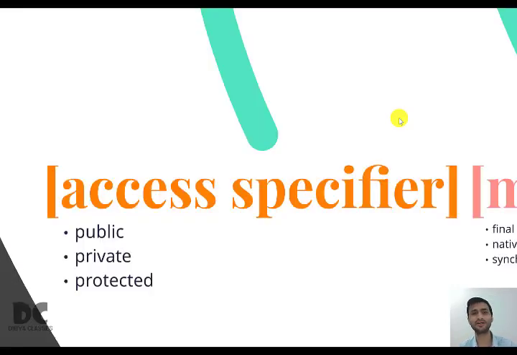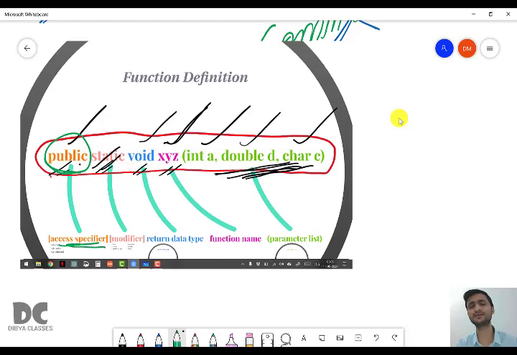There are three types of access specifier: public, private and protected. Let us understand what is public, what is private, what is protected, and what is the difference with the help of a real life example.